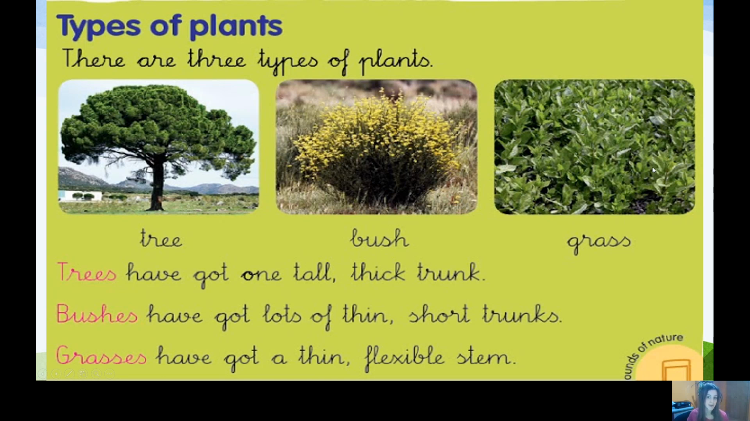And then we have grass. Grass, we can translate into césped or also plantas herbáceas in Spanish, and that means that they have a flexible and thin stem. It's not hard and rigid like the ones in trees and bushes. They are flexible. If you take the stem, you can move it, okay? So these are the three types of plants that we can classify: trees, bushes, and grasses, okay?